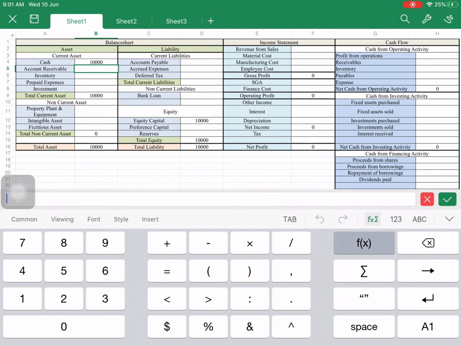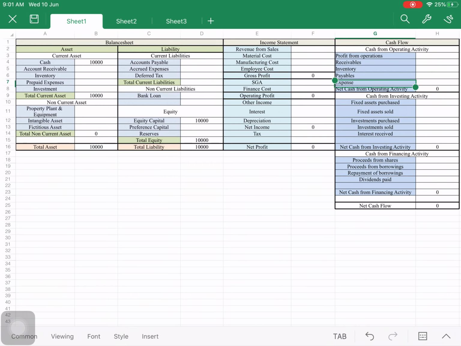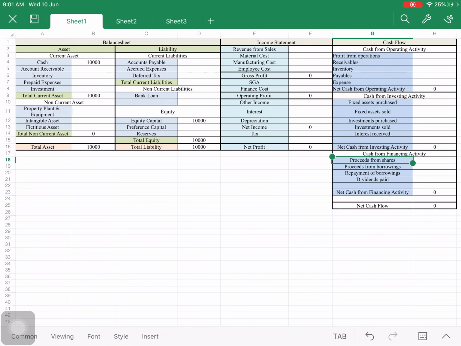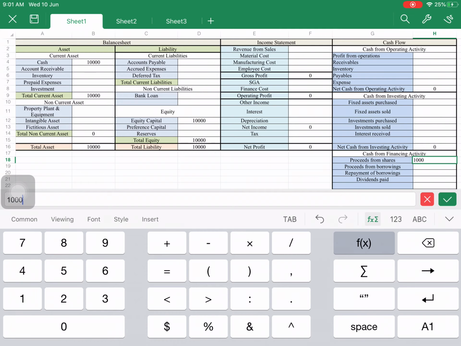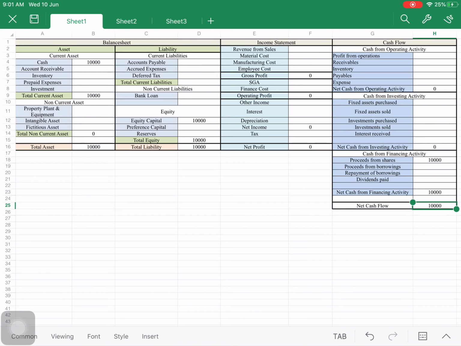It will affect here also because there are proceeds from the shares. So in cash flow, this is an inflow for the company, so in total it will show 10,000. Now total assets and total liabilities are equal, so there will be a checkpoint.